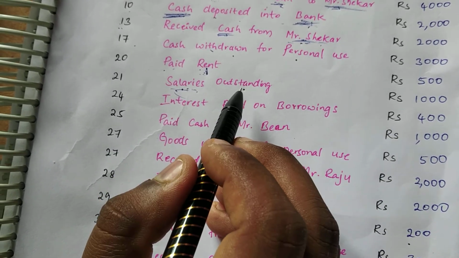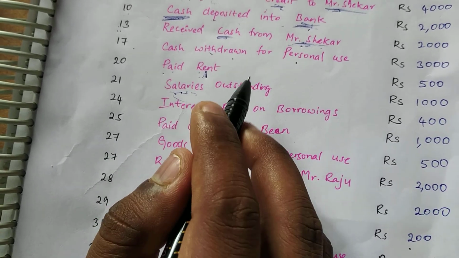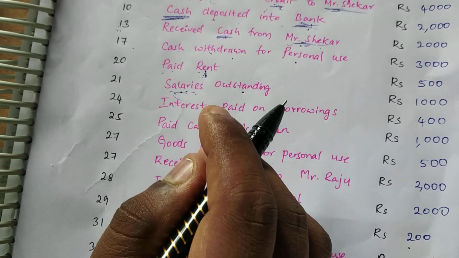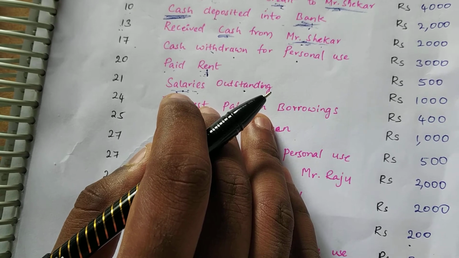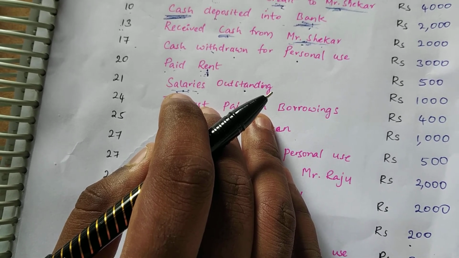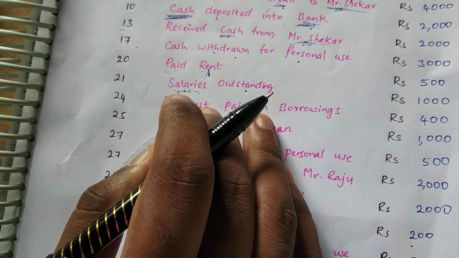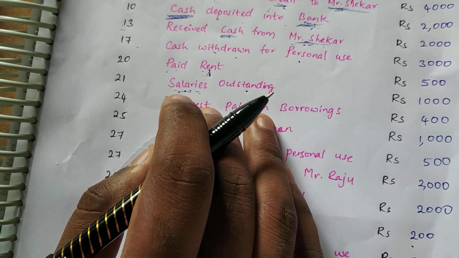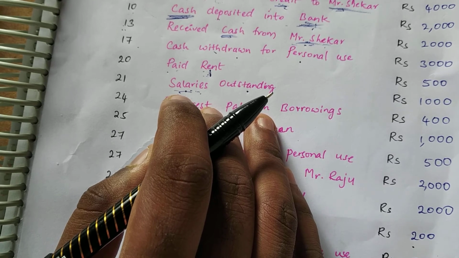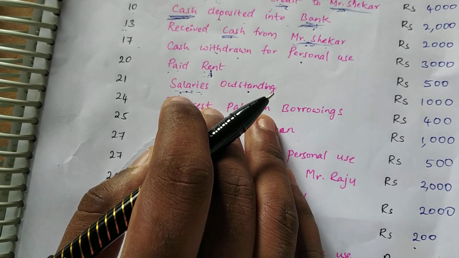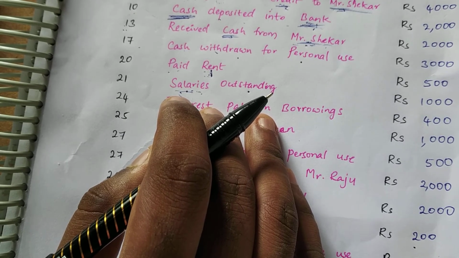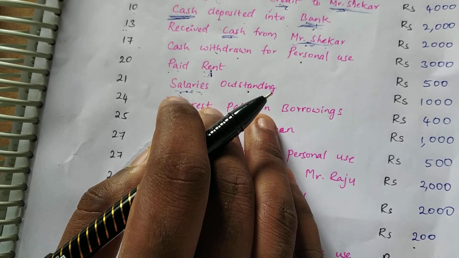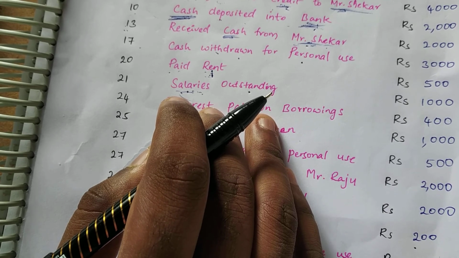Then what about outstanding salaries? Outstanding salaries are related to personal accounts. What is the meaning of outstanding salary? Whatever salary they are supposed to pay at the end of this month, they didn't pay. Due to many reasons, they may not pay the salaries.